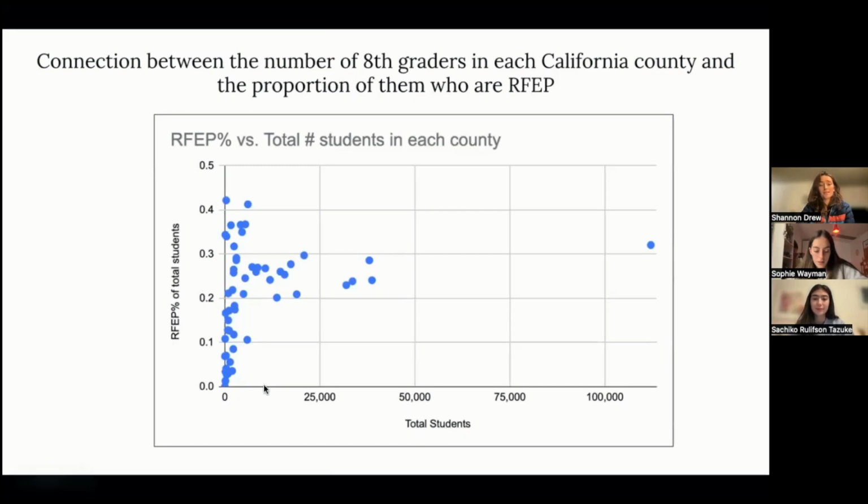So you can see the really large enrollment county of Los Angeles County way off to the right. And it has somewhere in the middle of its RFEP value. So its RFEP is not the lowest or highest in California, but it has the most 8th graders by far.